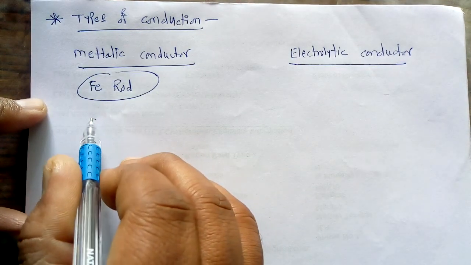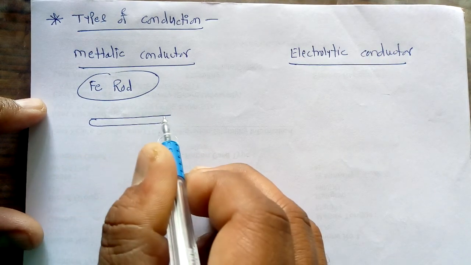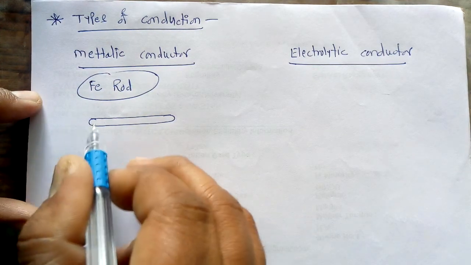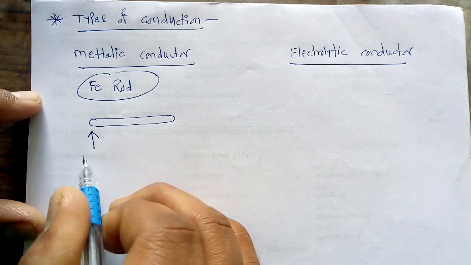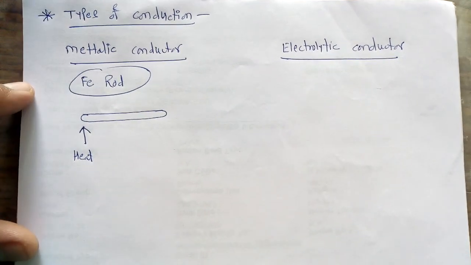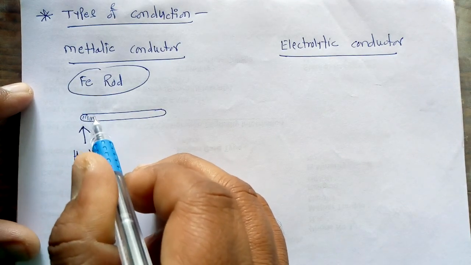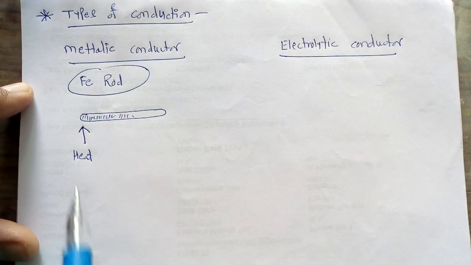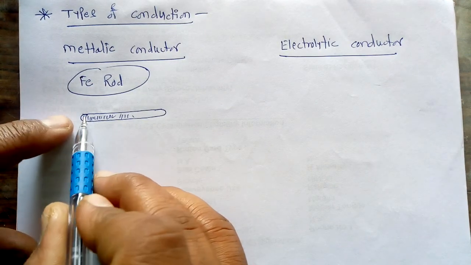Gradually the rod becomes warmer from that end, and the heat is transferred from one end to the other end of the iron rod.